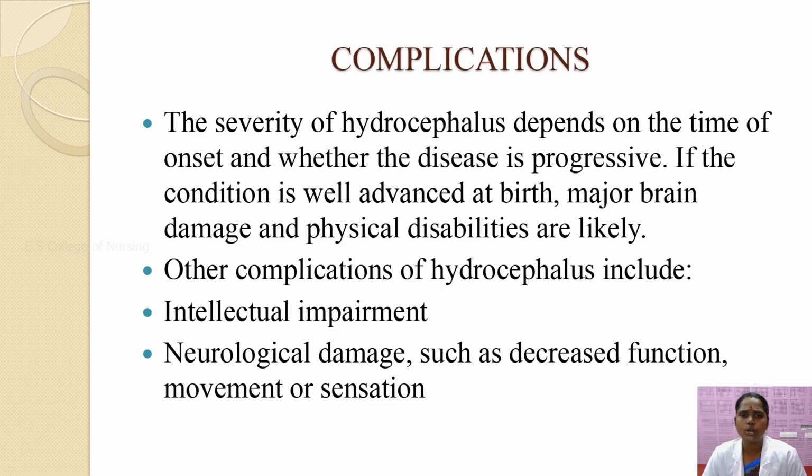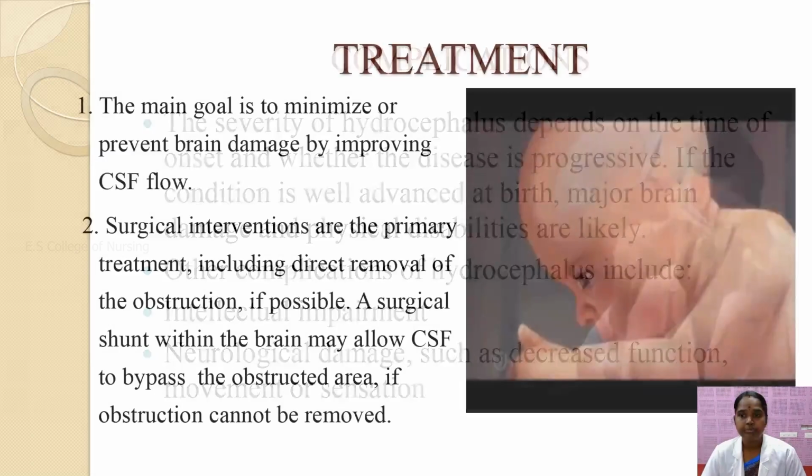After that, we move on to the complications. The severity of hydrocephalus depends on the time of onset and whether the disease is progressive. If the condition is well advanced at birth, major brain damage and physical disability are likely. Other complications of hydrocephalus include intellectual impairment, growth retardation and neurological damage such as decreased function, movement and sensation, poor appetite, memory loss, loss of thinking and difficulty walking. These are the main complications of hydrocephalus that may develop.